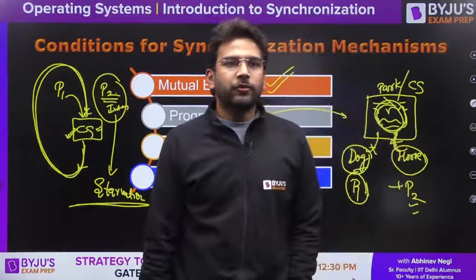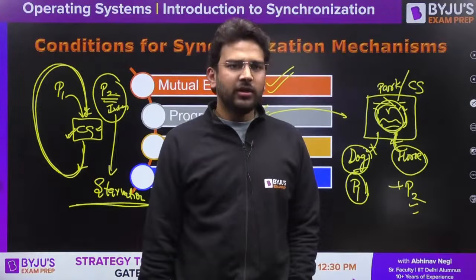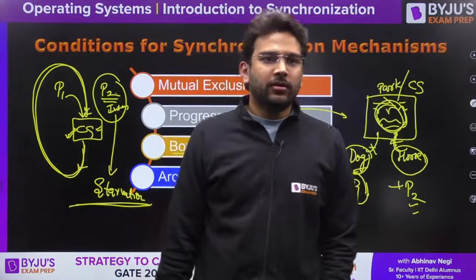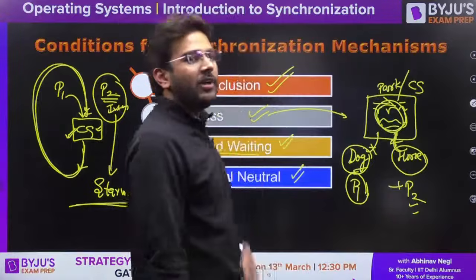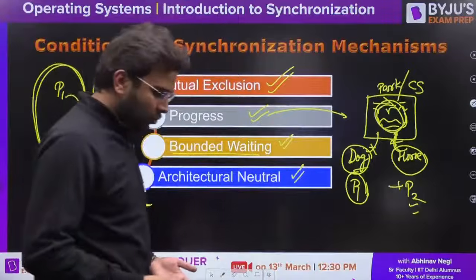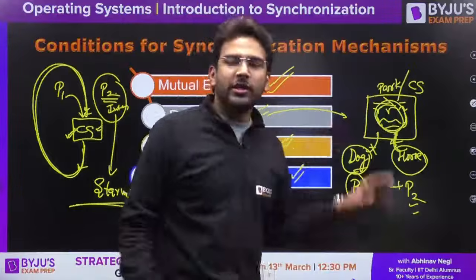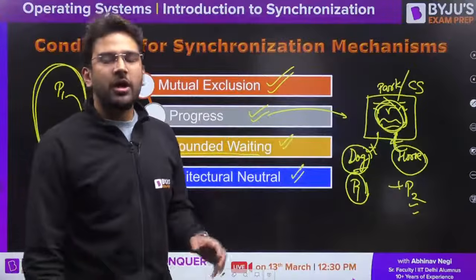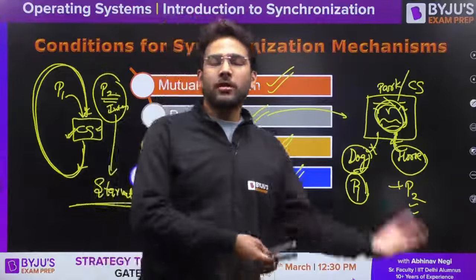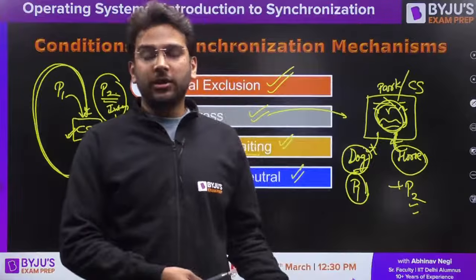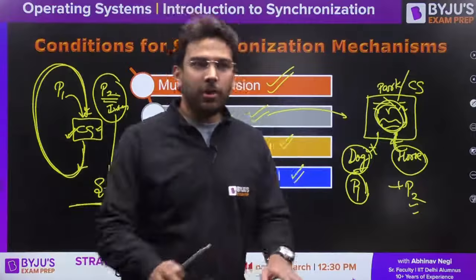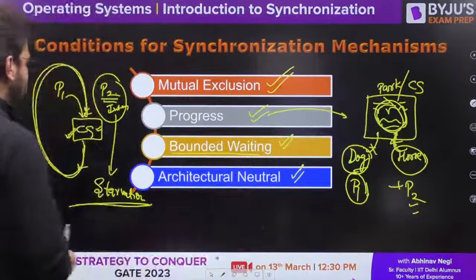Why does one process stop the other for maintaining progress? I will tell you how it is going to do that. So we have the questions. In the questions, it will be clear to you, Utkarsh, how one process is stopping another process or not allowing another process to access the critical section. It will be clear to you when we take the questions.